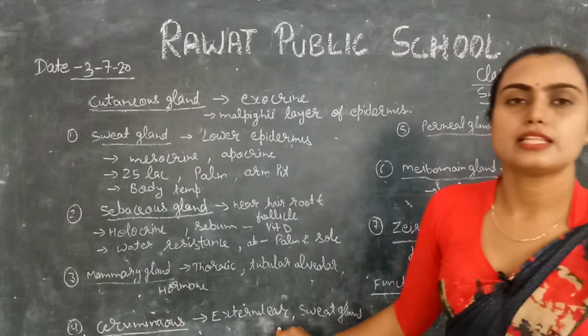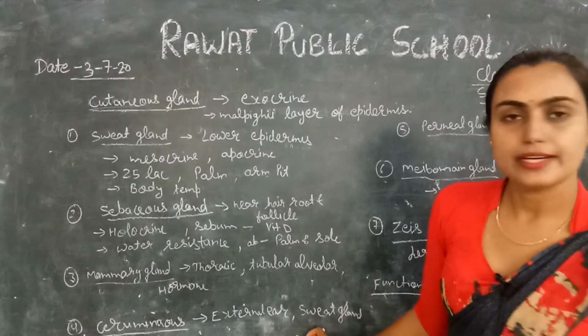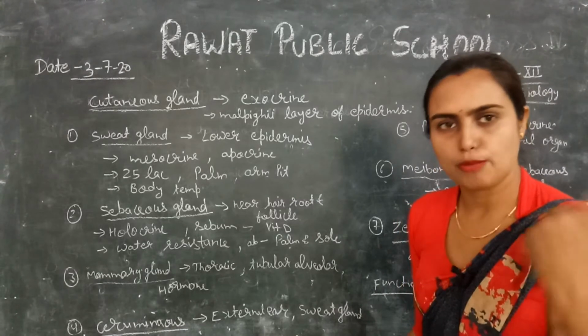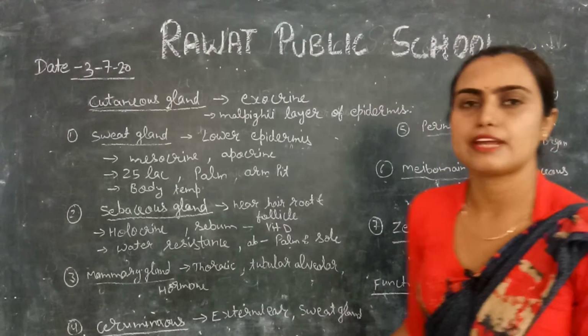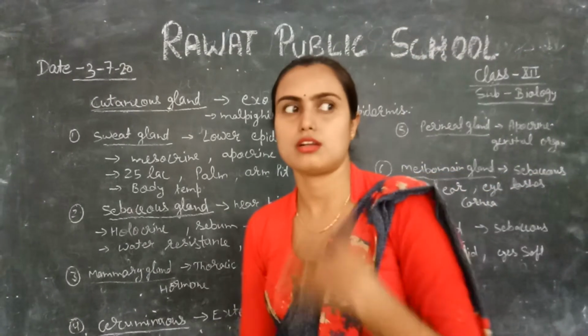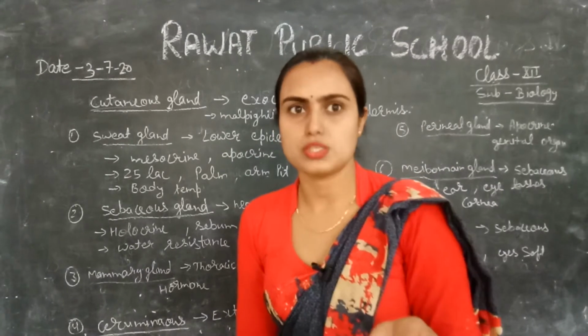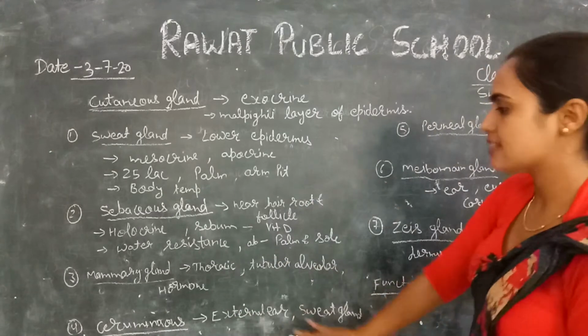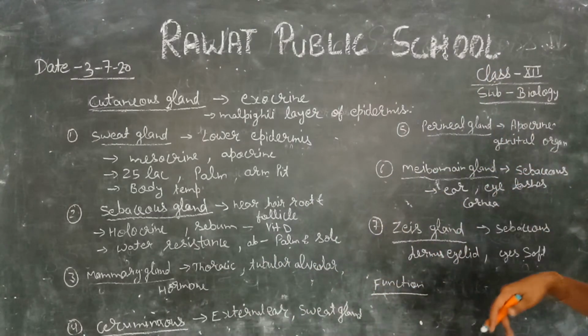Ceruminous gland is present in the external ear and releases wax to protect your internal and middle ear from foreign particles, and it is a derivative of the sweat gland. You can say that it arises from the sweat gland. It is a modification of the sweat gland. Okay, next is the perineal gland.